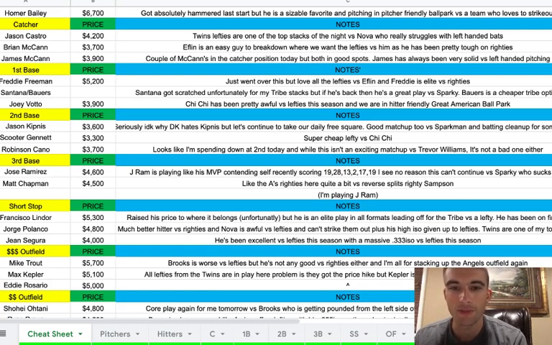Then we also have Joey Votto at 3,900. Chi-Chi's been pretty awful versus lefties this season, and we are in a hitter-friendly ballpark at Great American. So a lot of runs could be scored here. Chi-Chi's not very good, especially versus lefties, so this makes a lot of sense. There's a lot of good cheap lefties on the Cincinnati Reds.